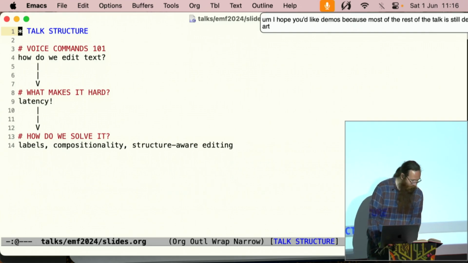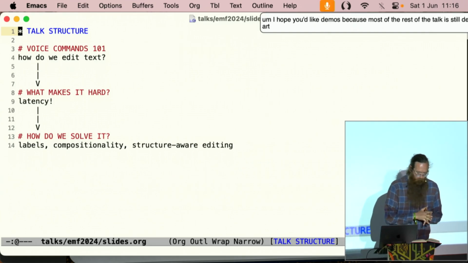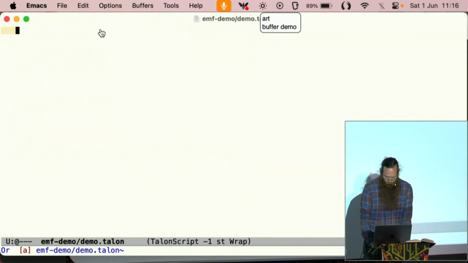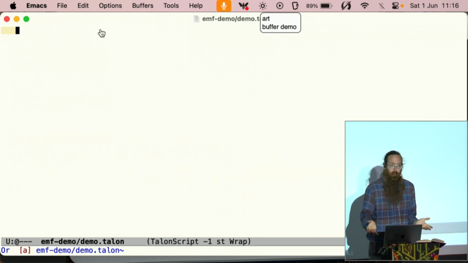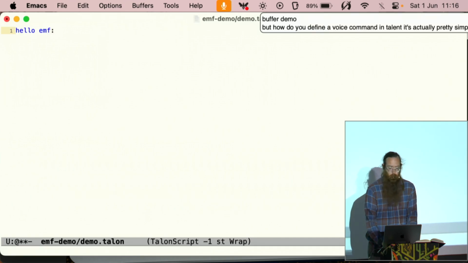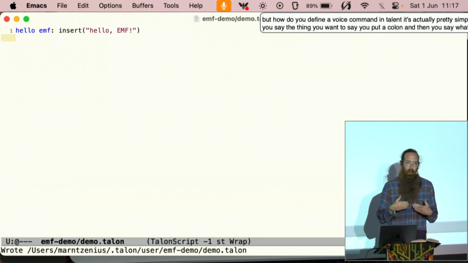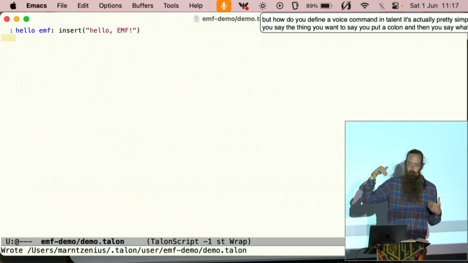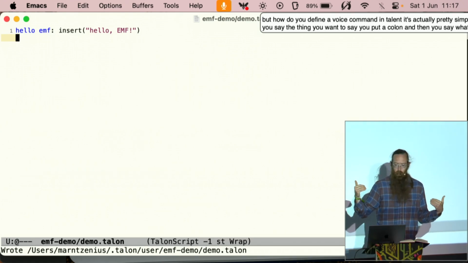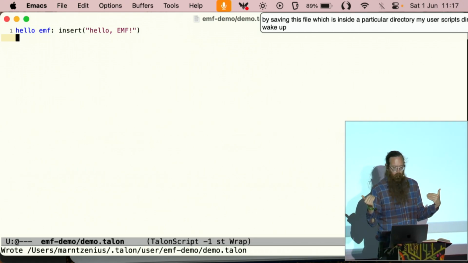All right. Buffer demo. So how do you define a voice command in Talon? It's actually pretty simple. You say the thing you want to say, you put a colon, and then you say what you want it to do. By saving this file, which is inside a particular directory, my user scripts directory, I've just defined a voice command. Wake up. Hello, EMF.